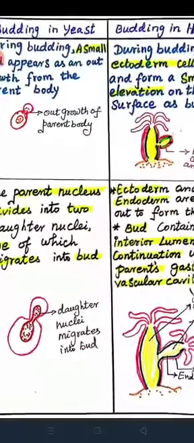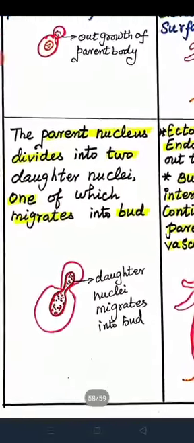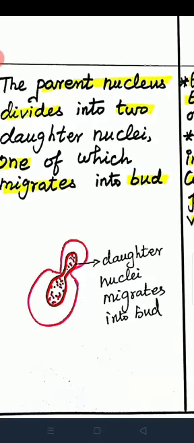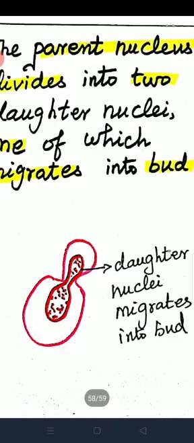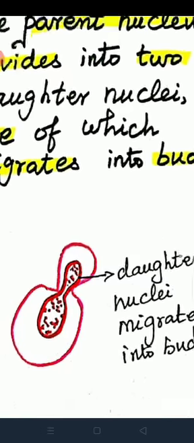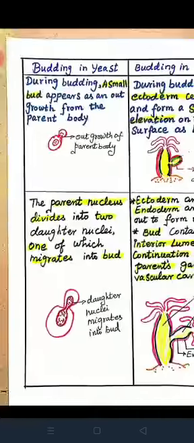Point number 2, the parent nucleus divides into 2 daughter nuclei, one of which migrates into the bud. What about hydra?